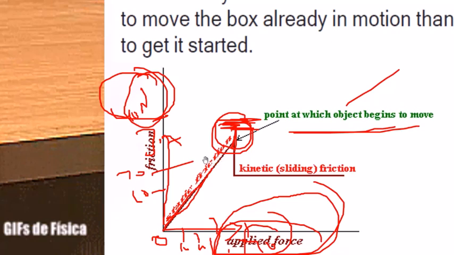Static friction means the friction developed on a body which is at rest, trying to put it in motion. Sliding friction means the friction involved in a body which is already in motion.